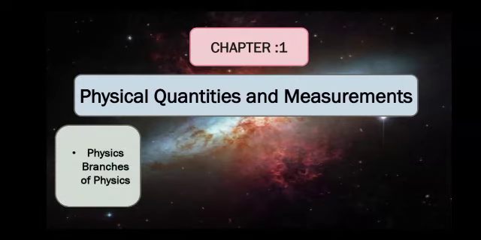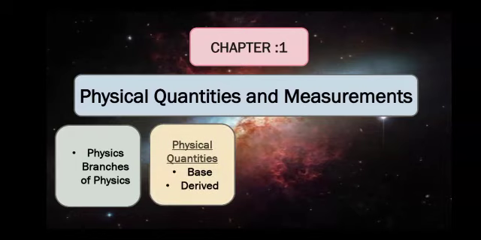In physical quantities and measurement, first we discuss where physics originated and what is meant by physics. Then we have to discuss branches or types of physics. Afterward, we have to discuss physical quantities, and physical quantities are further divided into two subcategories, that are base quantities and derived quantities.